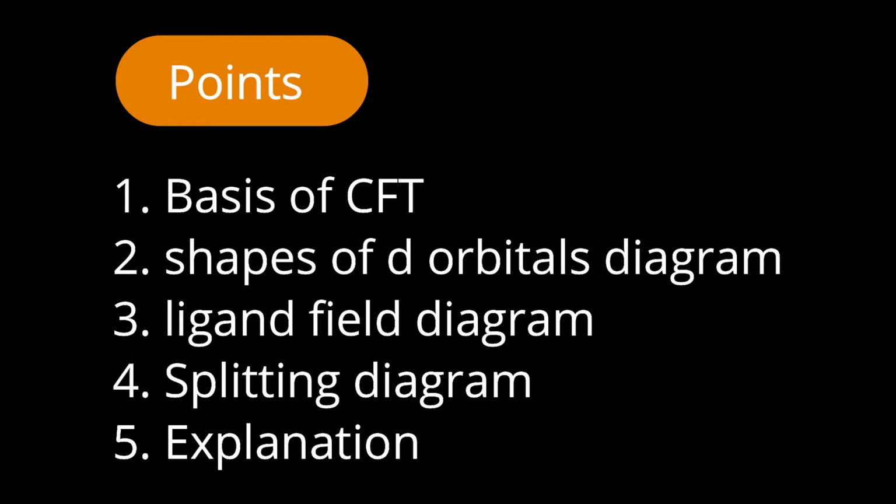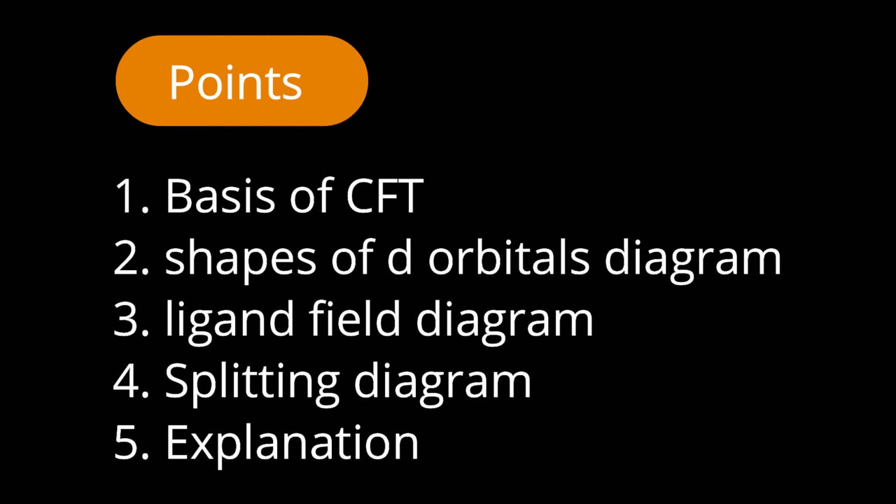The second point is the shapes of d orbitals, because splitting depends upon the orientation of these d orbitals, the directions of the lobes, and the ligand approach. If shapes are clear, then only you can describe the splitting.